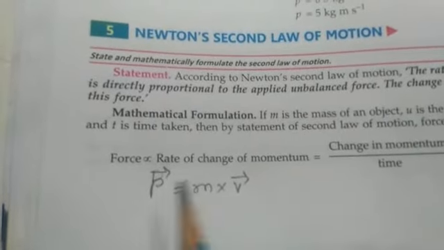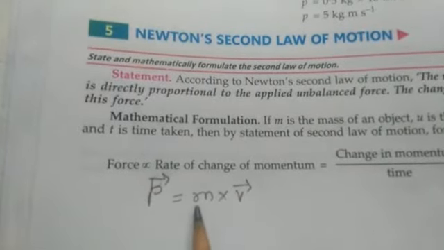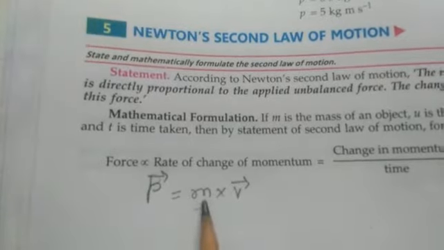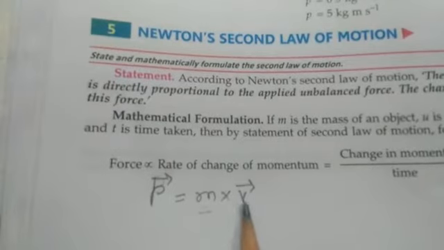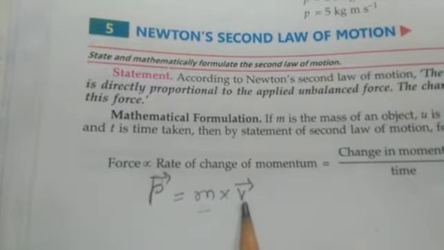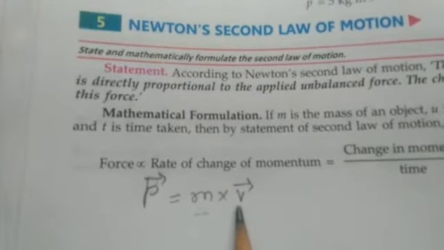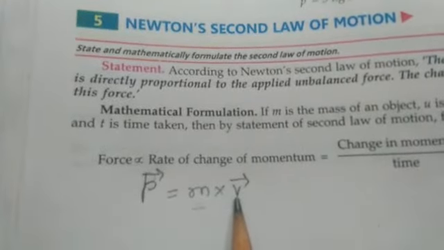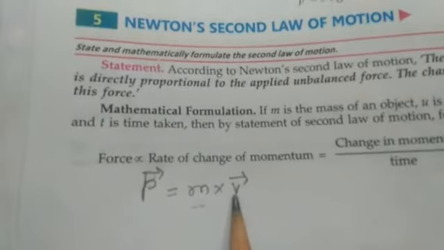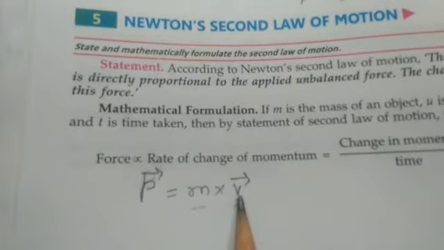Now students, pay full concentration here. Suppose we have one body of mass m and it is moving with velocity v. If any external force is applied to the body, what effect will this force have on the body? That force will increase or decrease its speed. Okay? If we apply force on any object, the velocity of the object will change.